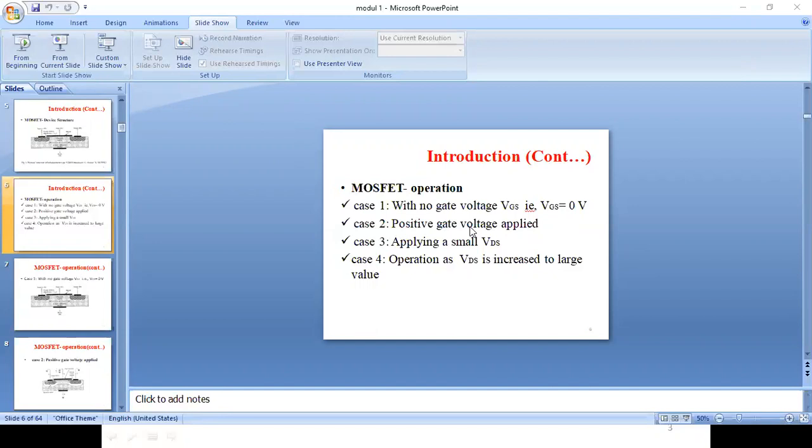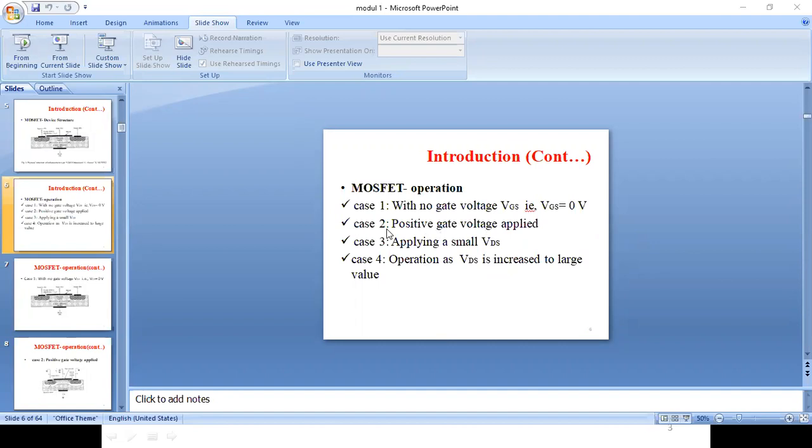Case 2, what you will do is apply some positive gate voltage and see how it will work. Understood? That is case 2. Secondly, you will be applying a positive gate voltage. Thirdly, you will apply a voltage across the drain and source. VDS means you are going to apply a battery between D and S, drain and source. Case 4, you will be slowly increasing this VDS, keeping VGS positive. That is, you retain case 2 and then apply case 3 and case 4.